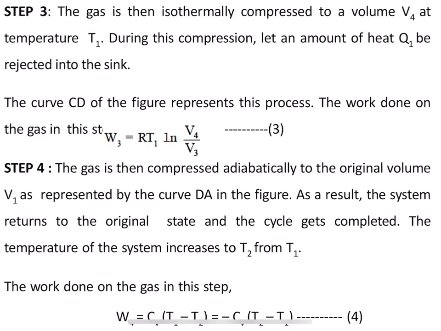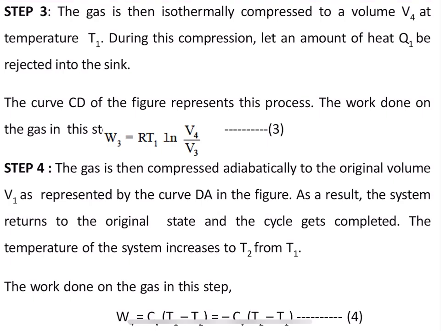So again, by adiabatic compression, the gas is going to get compressed. When it gets compressed, it will return to the volume V1 and reach the initial state. That completes the cycle. So the temperature of the system increases to T2 from T1. Again, the temperature is going to change between T2 and T1 in step 4.